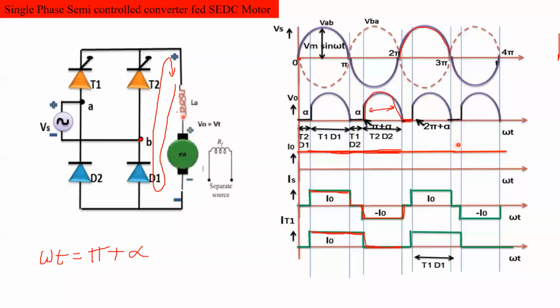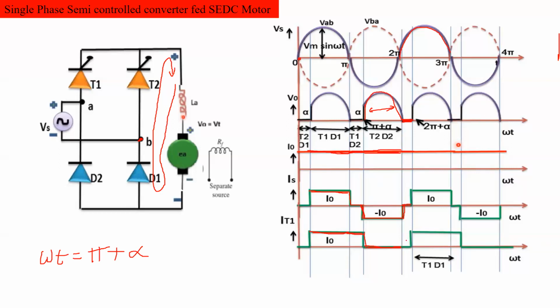So during this period, when the inductance acts as a source, the current is flowing through the load circuit, but the output voltage becomes zero. The current flowing through the armature circuit will be constant. The supply current is zero, which means no current is flowing through the supply terminals, either positive or negative.